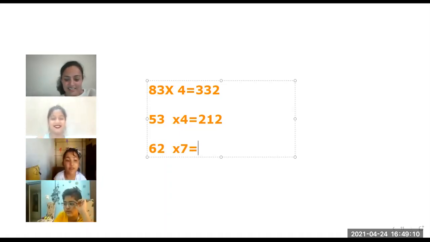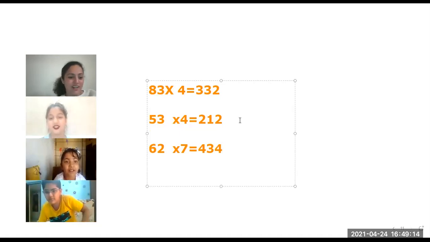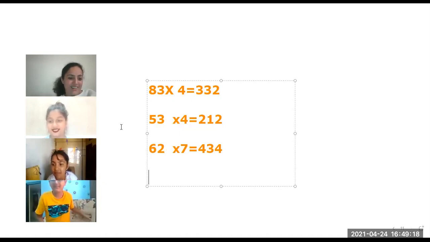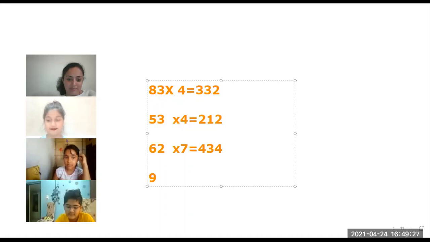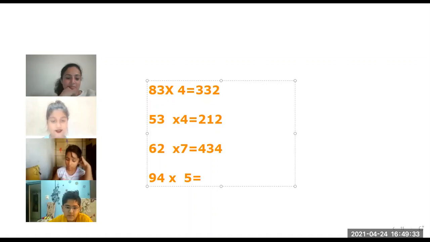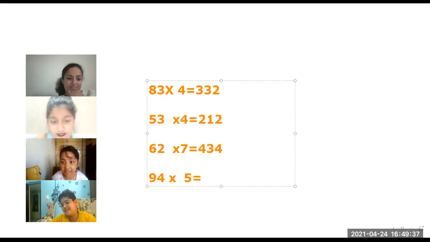434. Children, we are so quick today. 434. मैंने सबसे पहले बताया था. Very good, very good. Prashant has given the first. Good. So I'll give you one more. Okay. 94 multiplied by 5. 470. So quick.